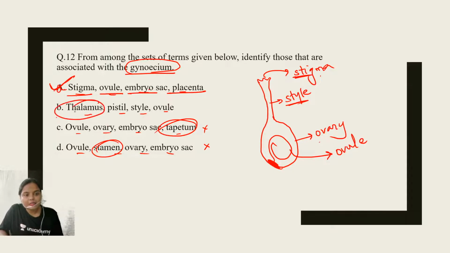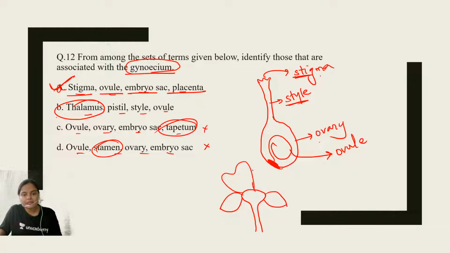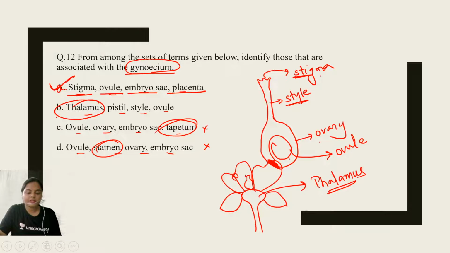See, thalamus is the receptacle. Thalamus is the structure where all the four floral whorls are arranged: the sepal, then the petal, and then the androecium, and then the gynoecium. So this structure is thalamus, students. Thalamus specifically is not related to gynoecium. So option number A will be the right answer.